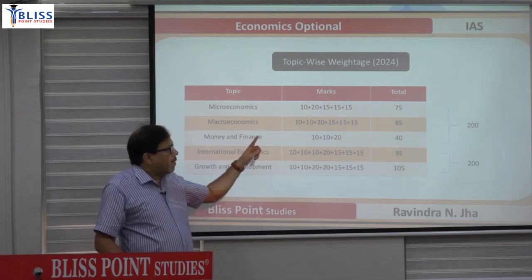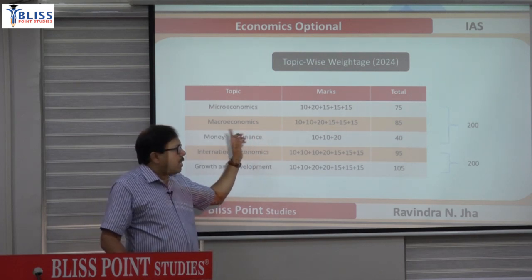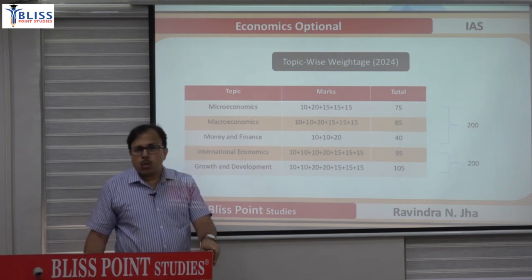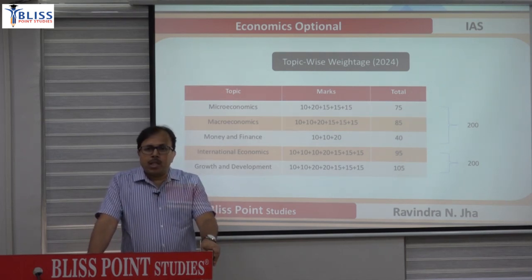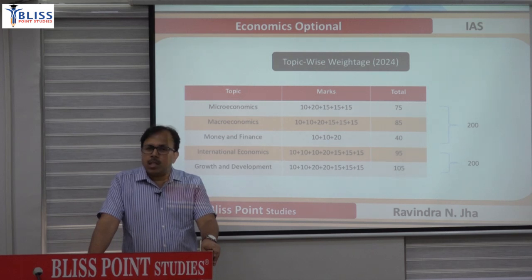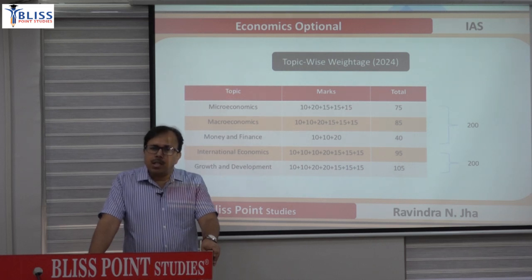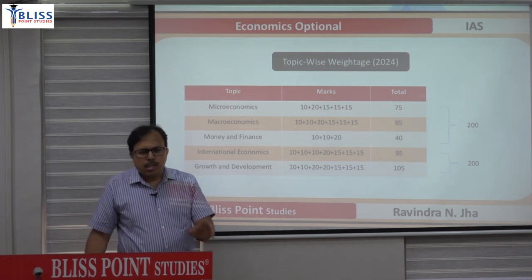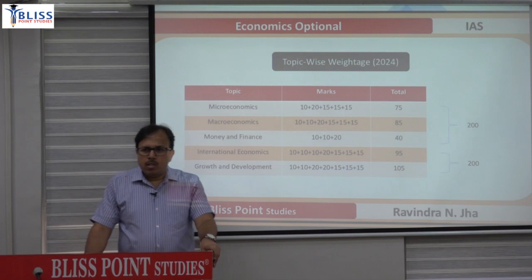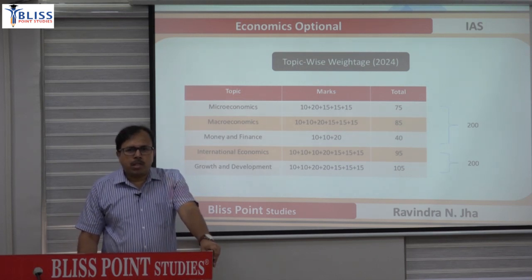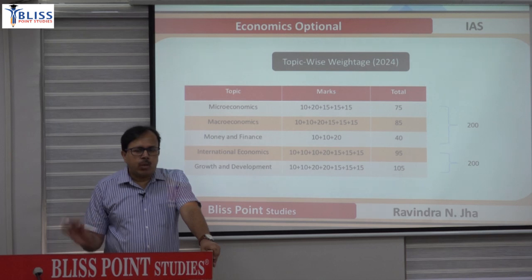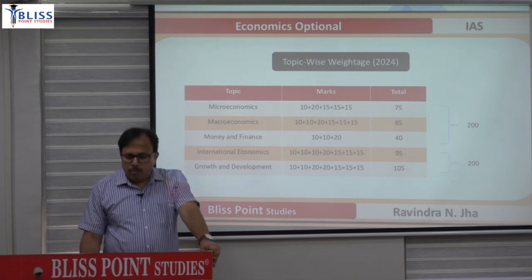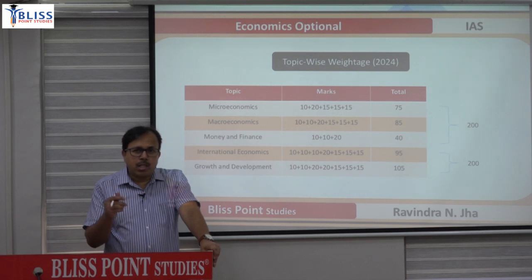So in micro the weightage was 75, and macro weightage was relatively more, and in that also the weightage was more for the classical concept. The classical theory of interest was asked, and the neoclassical loanable fund theory was also asked. That neoclassical question was new, in the sense that it was not asked earlier. Usually, when we study the fund, in chapters 3-4 we have studied the classical theory of interest and the loanable fund theory of interest in detail. But the question was: what were the assumptions of the neoclassical loanable fund theory of interest? So I will explain that part.